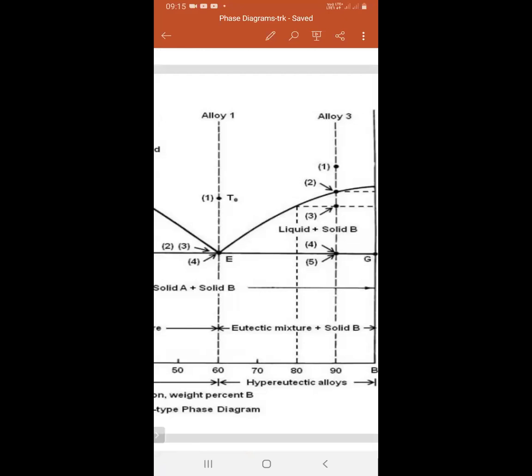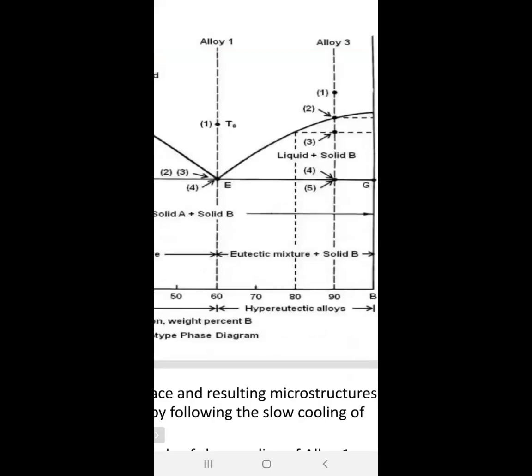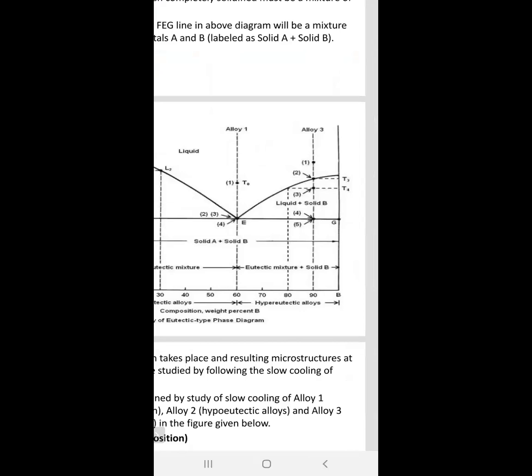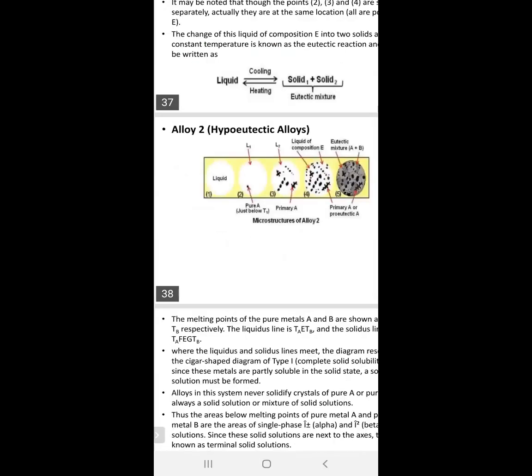At 3, when the temperature is decreasing, the solid is automatically increasing, but liquid is also there. When it touches the fourth point, point 4, that is the eutectic temperature, then it becomes solid. Okay? The solid.